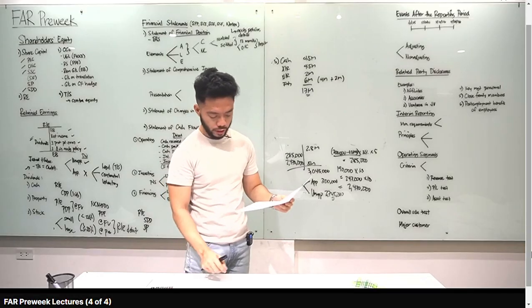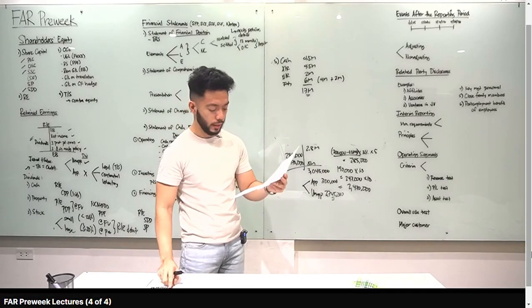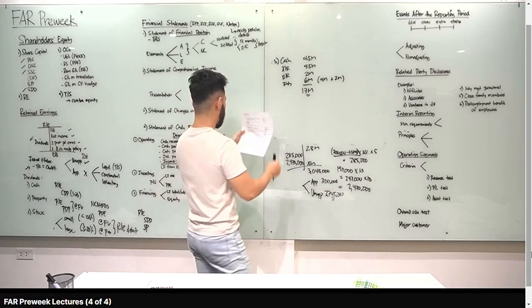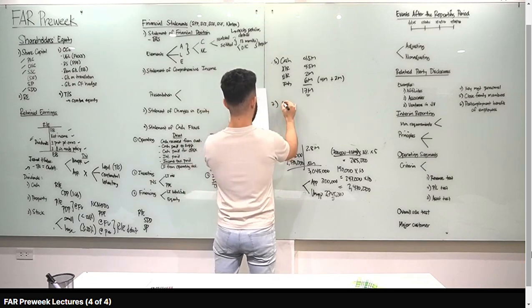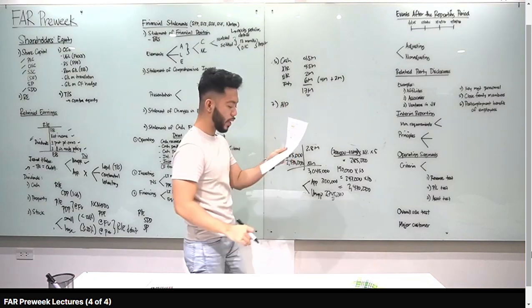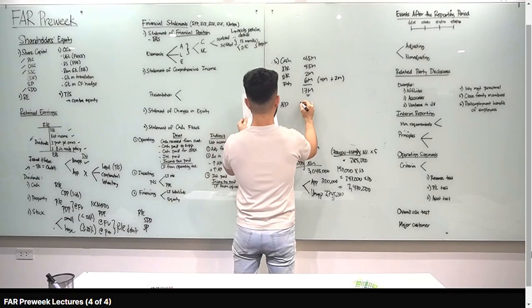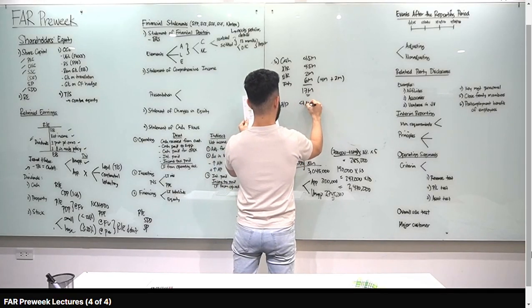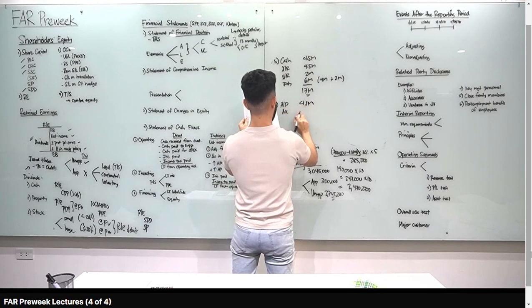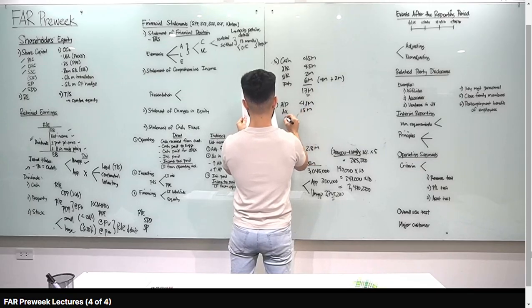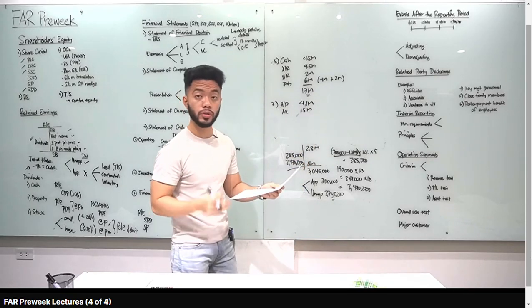Punta tayo sa number 7. What total amount should be reported as current liabilities? Okay, so doon tayo sa given. PinnaFAR company disclose the following liabilities. Meron tayong accounts payable after deducting debit balances. So dapat hindi mo deduct yan. Add back natin. 4 million plus 100 is 4.1 million. Current liability yan. Next natin, accrued expenses. Yes, kasama yan. 1.5 million. Next natin is credit balance of customers' accounts. So advances from customers, current liability yan.